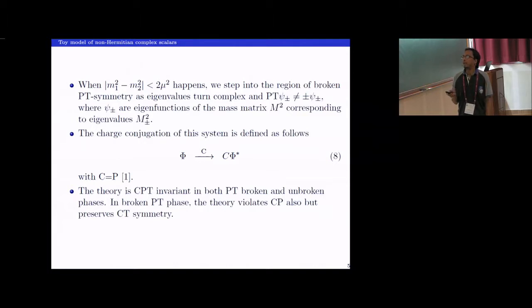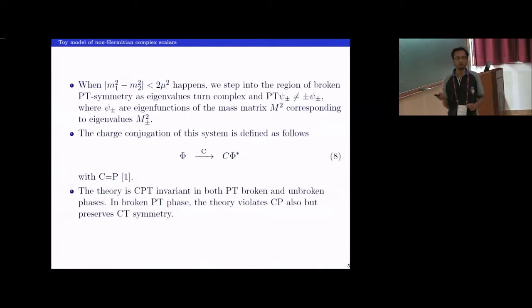So as I said, any consistent PT symmetric theory will have some C symmetry. So here also it has C symmetry, which is given by equation 8, where C is just P, 1 and minus 1 in the diagonal entries, and this is taken from reference 1. So the theory is CPT invariant in both the PT broken and PT unbroken phases. In the PT broken phase, the theory also violates CP but preserves CT symmetry. So we will find this analogous thing in our model also.